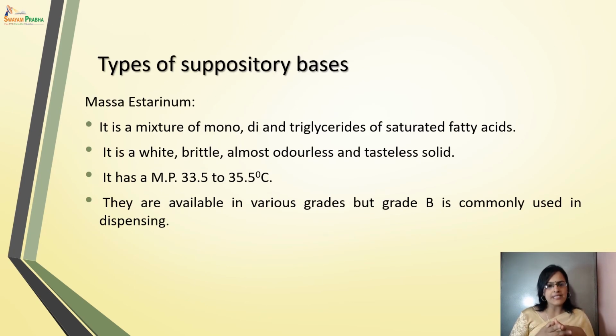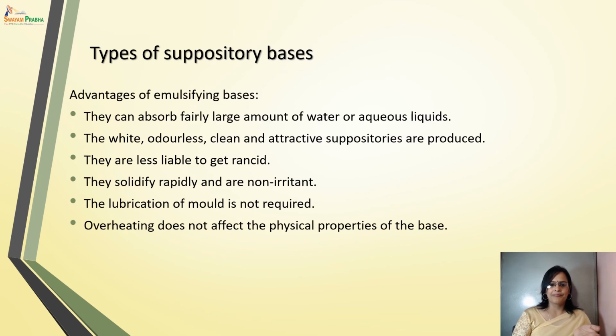Next is Massa Estarinum. It is a mixture of mono-, di-, and triglycerides of saturated fatty acids. It is a white, brittle, almost odorless and tasteless solid with a melting point from 33.5 to 35.5 degrees centigrade. It is available in various grades, but grade B is very commonly used for suppository bases.